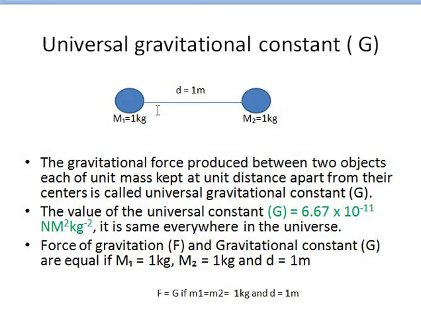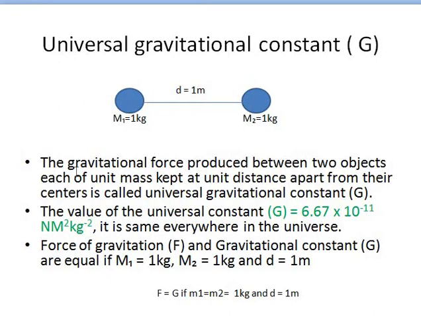It is not affected by temperature, okay, and nature of the object, mass, nature of the matter of the mass. The force, the attraction that is produced between two unit masses when they are kept at 1 meter distance apart, is known as the universal gravitational constant, and it is called constant because it is the same everywhere in this universe. Okay, it is not affected by temperature, shape, size, and the matter contained in the substance.